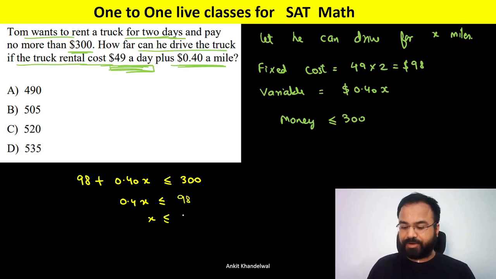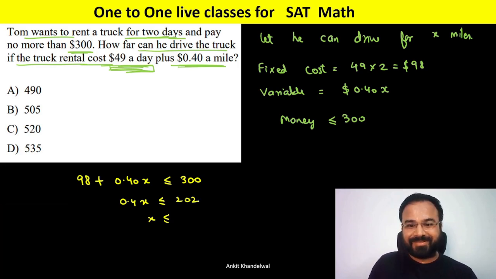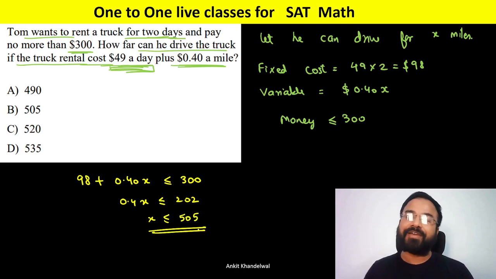Sorry, I've made a mistake. 300 minus 98 is 202. I had written 98 only by mistake. So this is 202, and 202 divided by 0.4 is 505. So we can say he can go a maximum of 505 miles, which is option B, the correct answer.